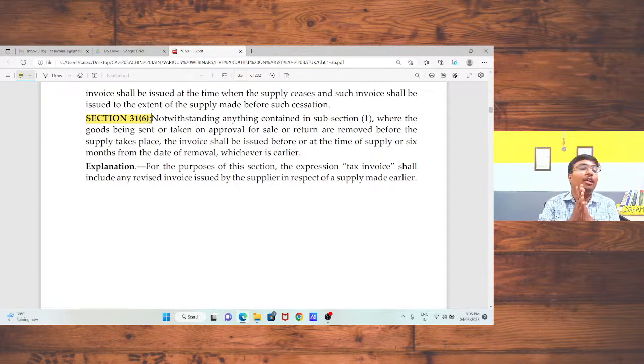Yes, GST is payable on advances of services only, not on goods. I am going to discuss this point only, that if I am going to supply any goods and I have received any advance, in that case there is no GST on advances. But if I am going to supply any services and I am getting any advances on account of those services, in that case GST will be applicable.